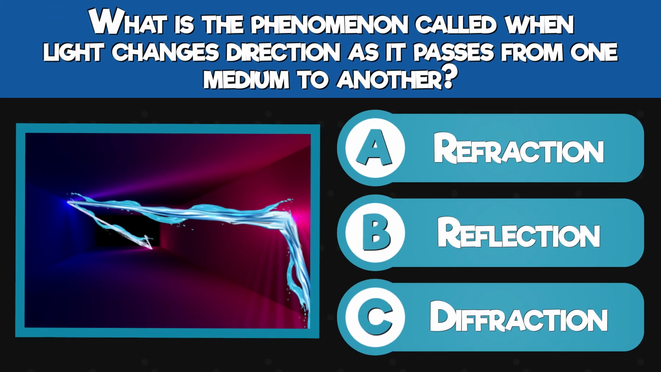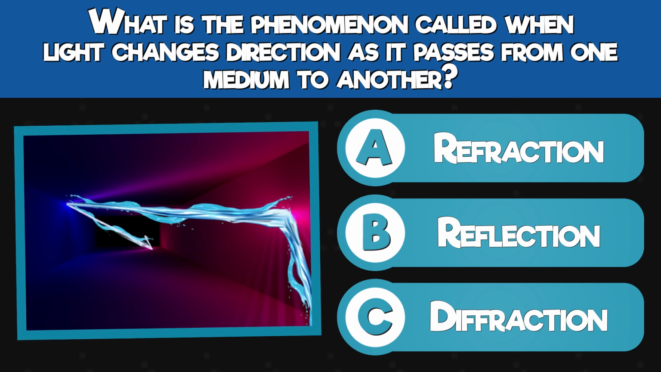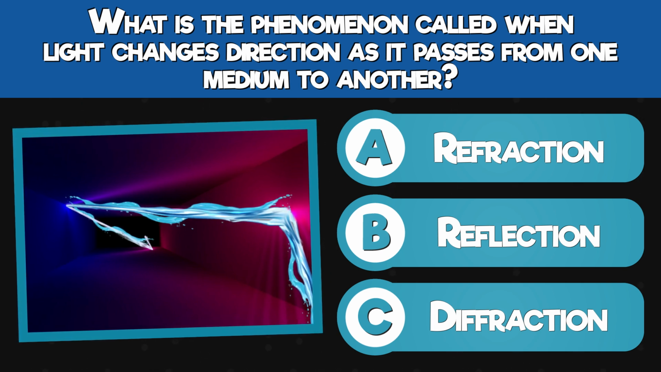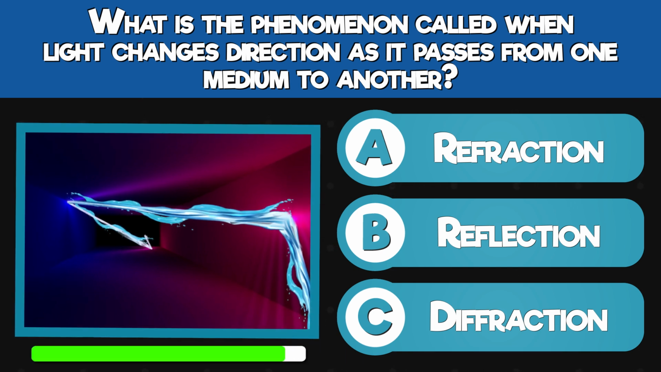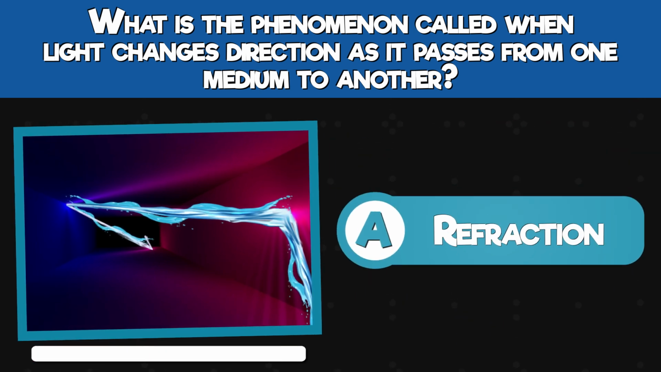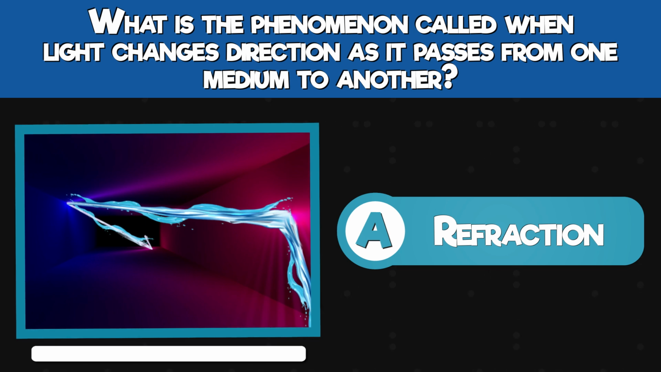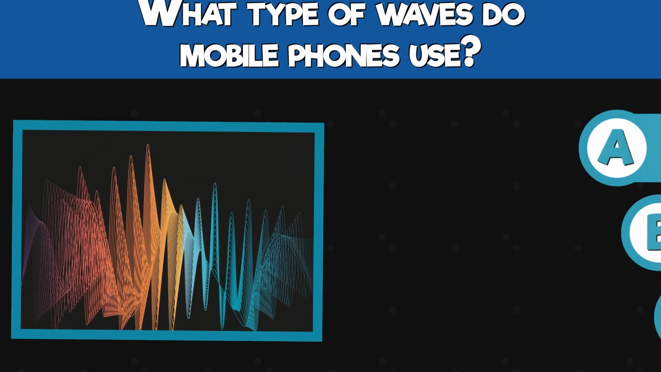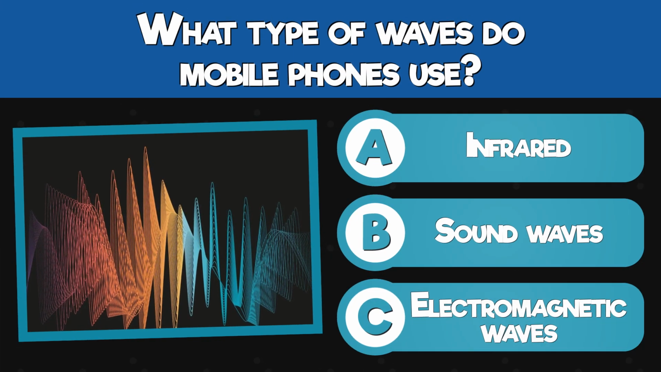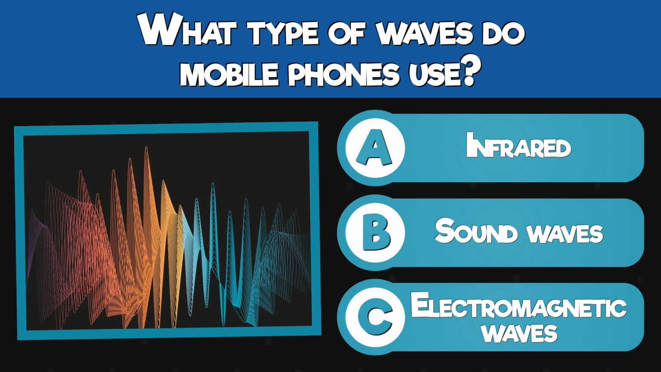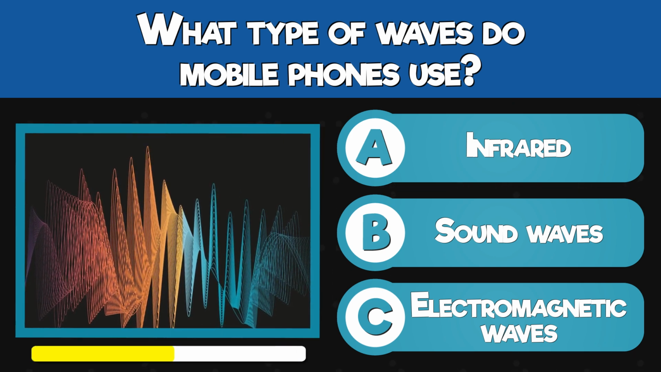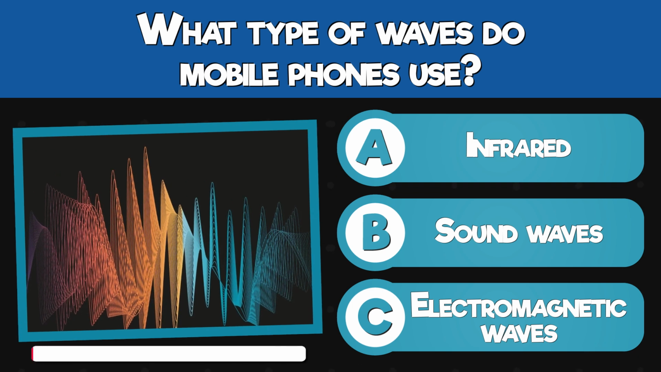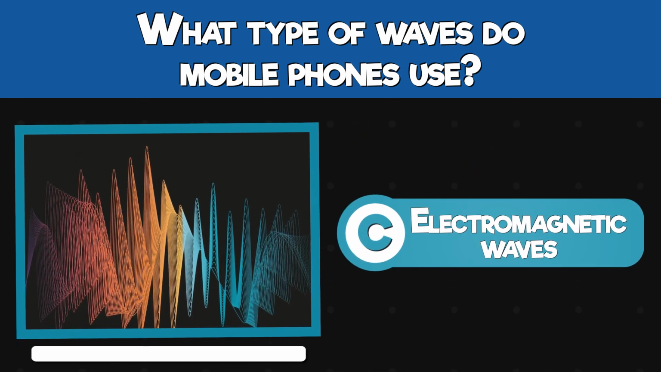What is the phenomenon called when light changes direction as it passes from one medium to another? Refraction, reflection, or diffraction? Refraction. What type of waves do mobile phones use? Infrared, sound waves, or electromagnetic waves? Electromagnetic waves.